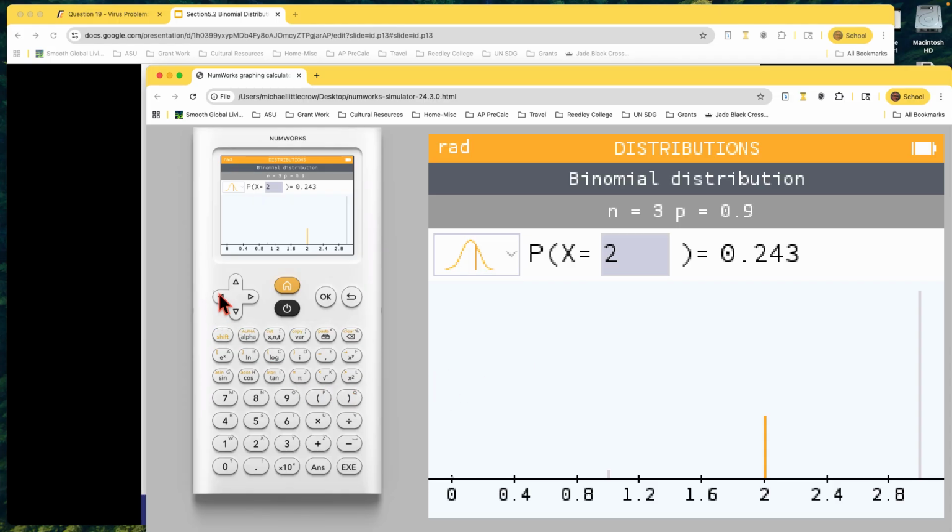Now, if I wanted 2 or more, or 2 or less, let's do 2 or more. That's the greater than. And notice it's greater than or equal to 2. That would mean 2 successes or 3 successes. I got it, and I see the 2 lines that I'm counting both of those. I've got a 97% chance that I'm going to get either 2 or 3 successes. Okay, but I didn't have to think about all the different ways to do it. And you're going to see sometimes there's a lot of calculations if you do it by hand, but if you do it here, the tool has that all built in.